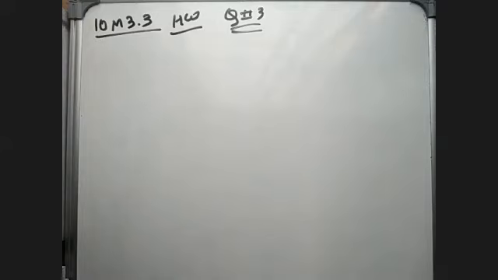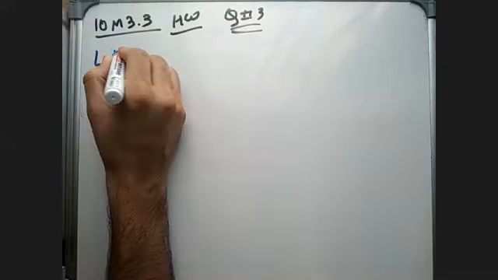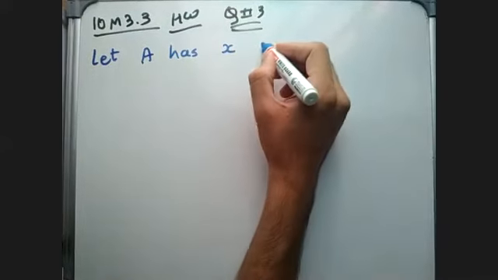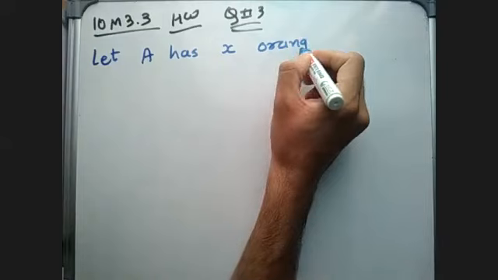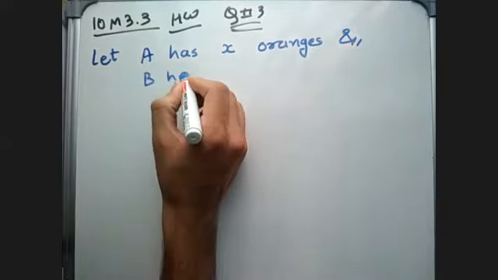Okay, so in question number 3, what will we assume first? We have to find how many oranges are with A and how many are with B. So first we will assume that A has X number of oranges and B has Y oranges.